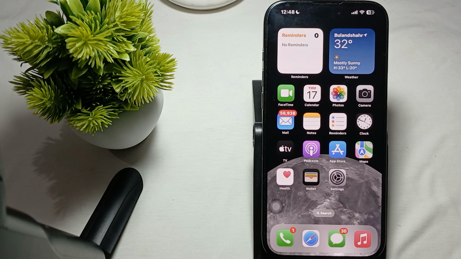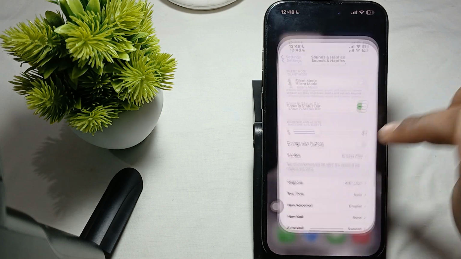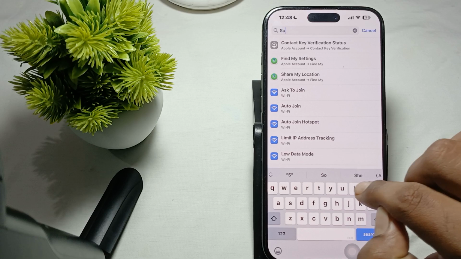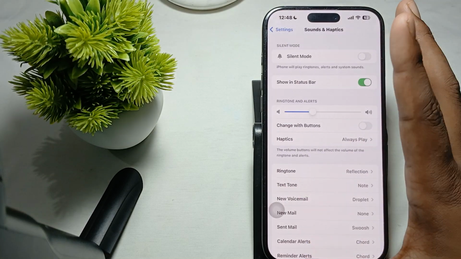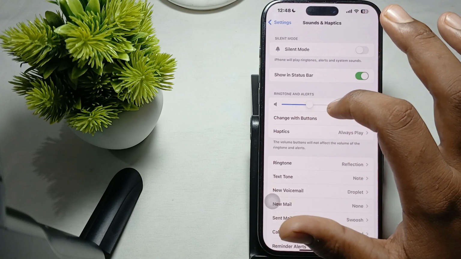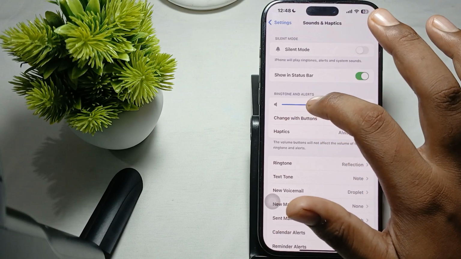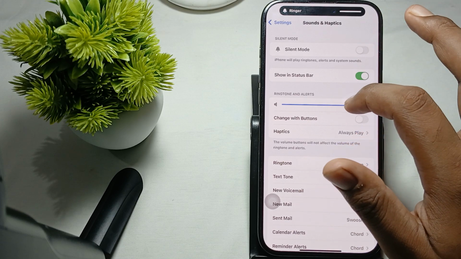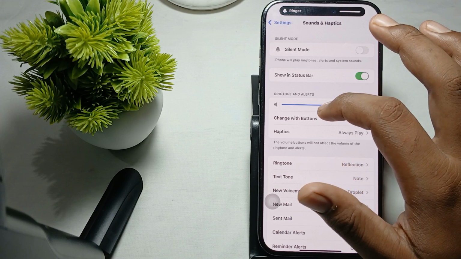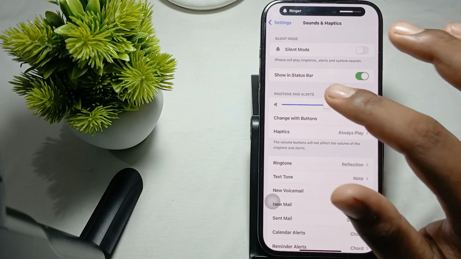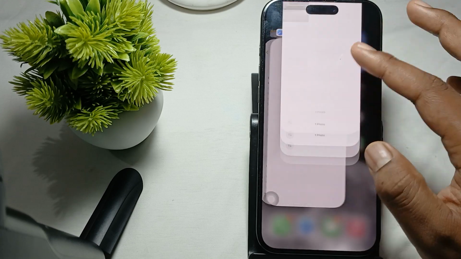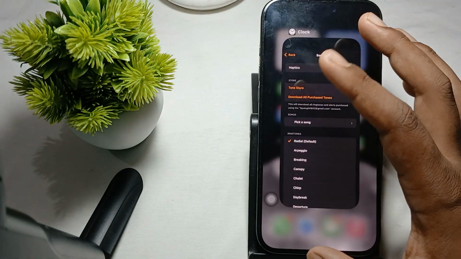Guys, ensure the volume setting is set above 50%. For checking the setting, open your settings, okay, and here you search sound and haptics. In sound and haptics section, here is the option of ringtone and alert, okay. So by simple dragging you select the volume levels, okay, like this. So please make sure it is more than 50%. After that you close it, and next step is you try to restart your phone, okay.